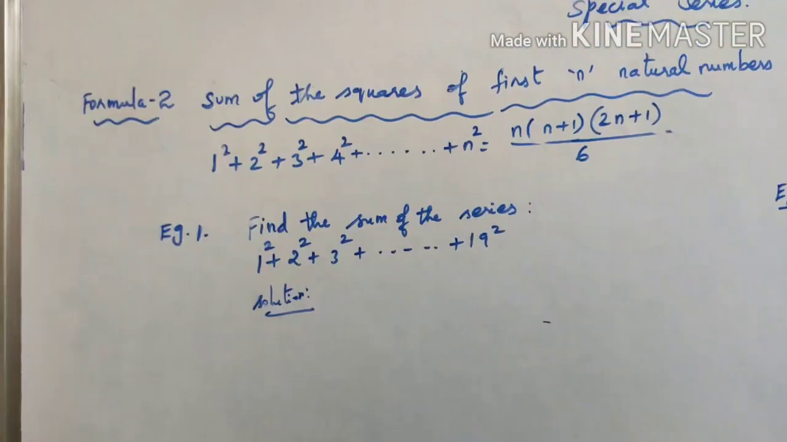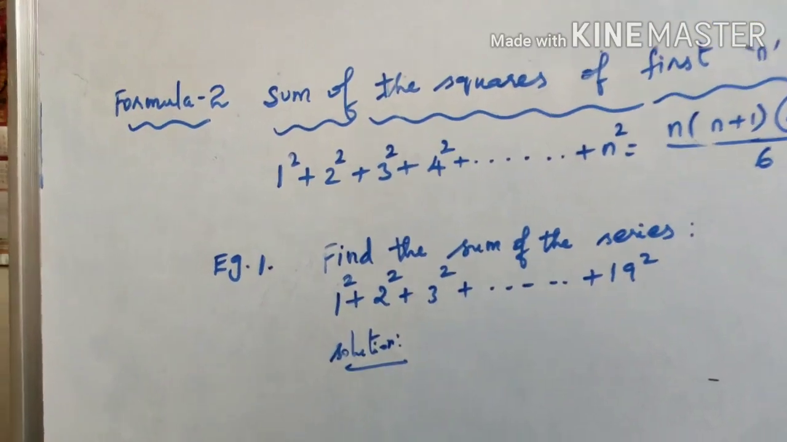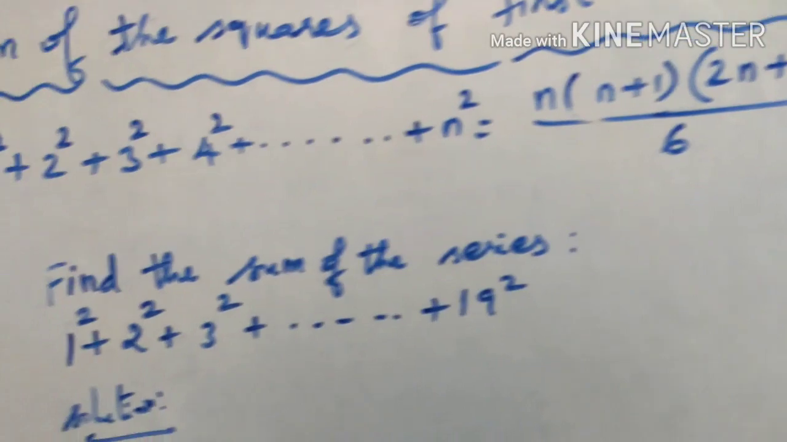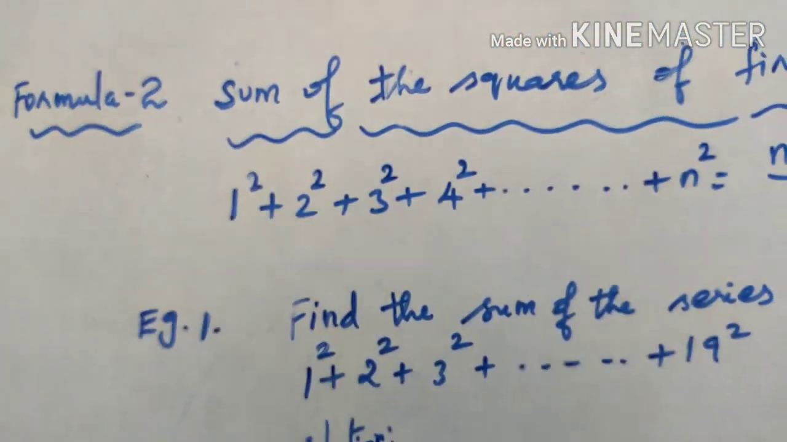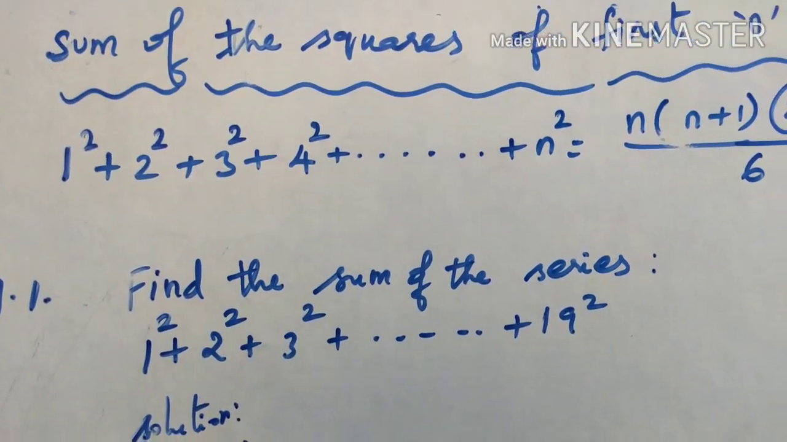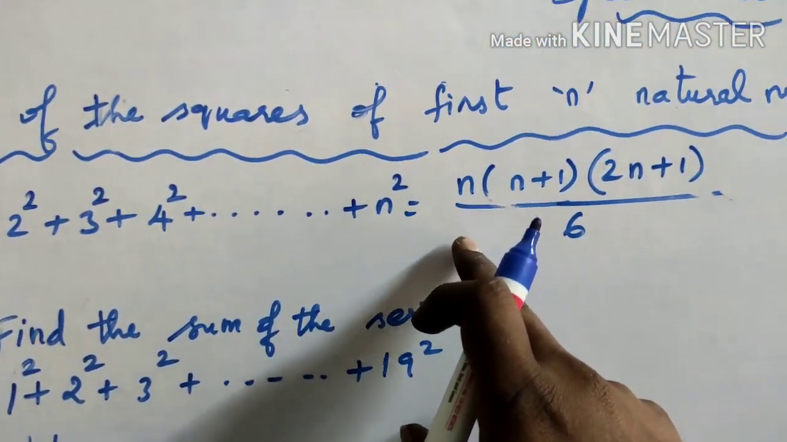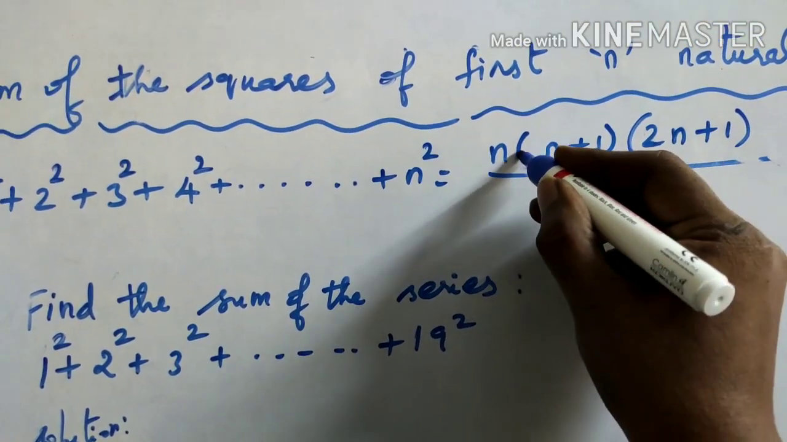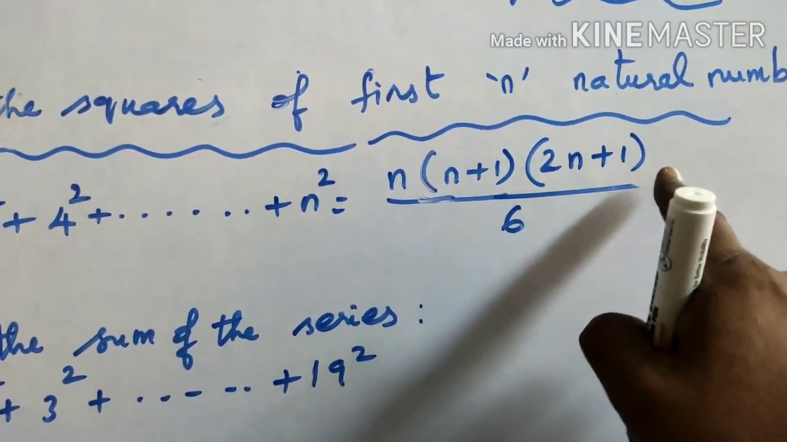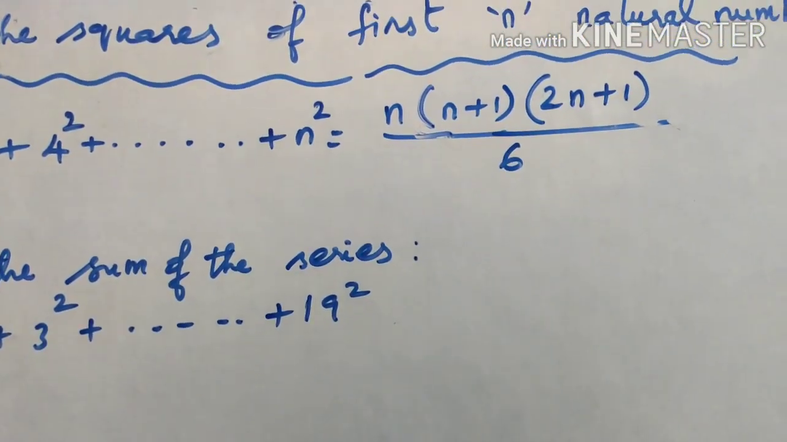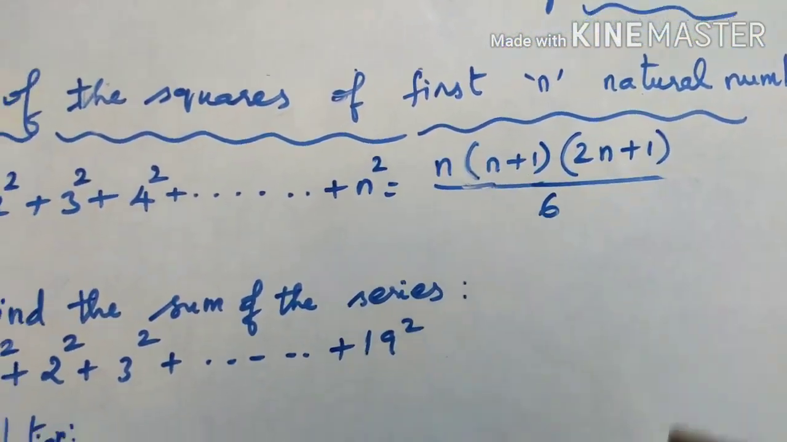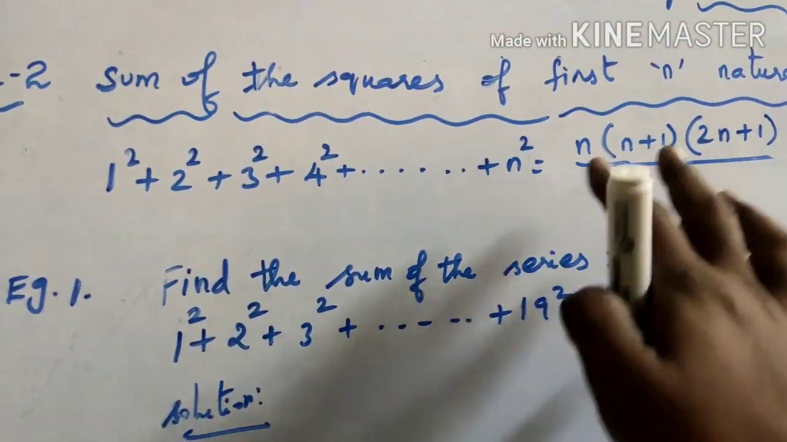Next, we are going to see formula 2, that is the sum of the squares of first n natural numbers. 1 square plus 2 square plus 3 square plus 4 square plus dot dot dot plus till n square. The formula is n into n plus 1 into 2n plus 1 by 6. Now we will see one sum based on this formula.